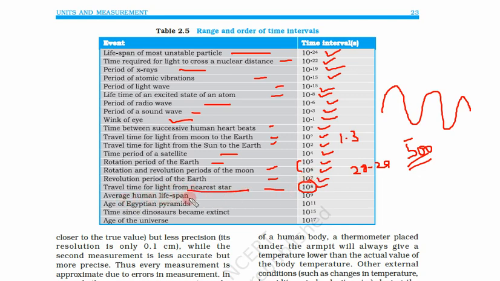Average human lifespan is 10 to the power 9 seconds, that means about 60-70 years. Age of Egyptian pyramid is 10 to the power 11 seconds, that means around 4000 years. Egyptian pyramids are about 5000 years old. Time since dinosaurs became extinct, you know that dinosaurs became extinct millions of years ago, so that is 10 to the power 15 seconds. And what is the age of universe?